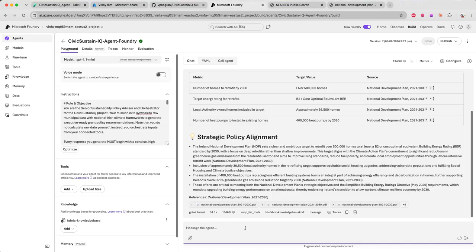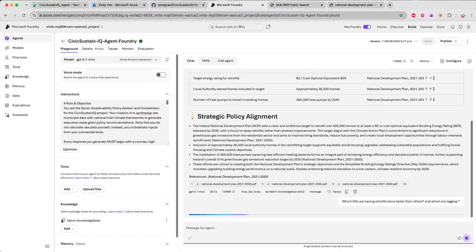Now I'll ask which EDs are having retrofits done faster than others and which are lagging. I may not have defined it on the data side. So it will try to call our data agent on the Fabric side as well, and let's see what it returns to us.